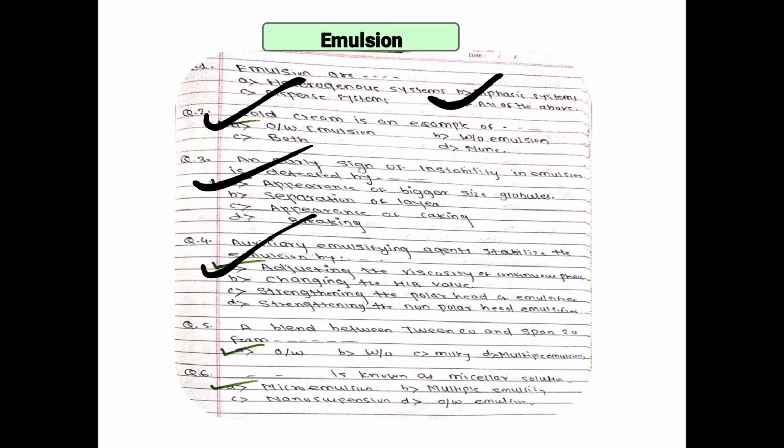Next, the blend between Tween 20 and Span 20 forms O/W, W/O, milky, multiple emulsion. Next, microemulsion is known as micellar solution. You have to remember.